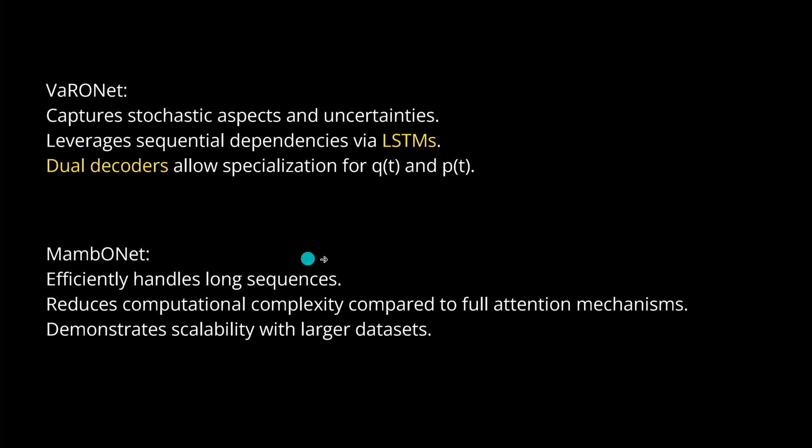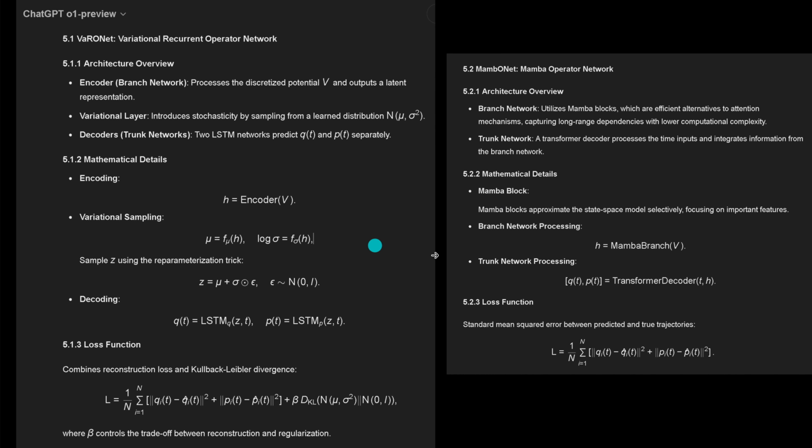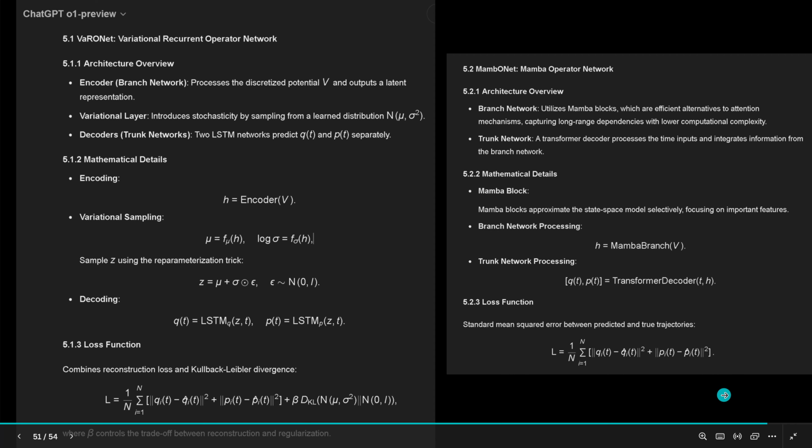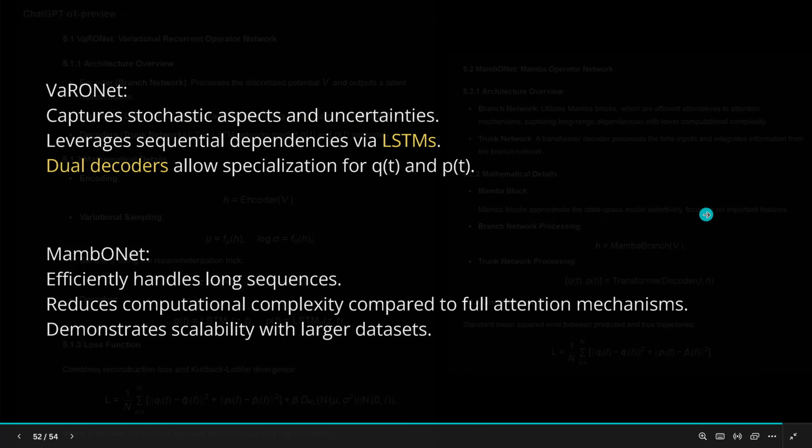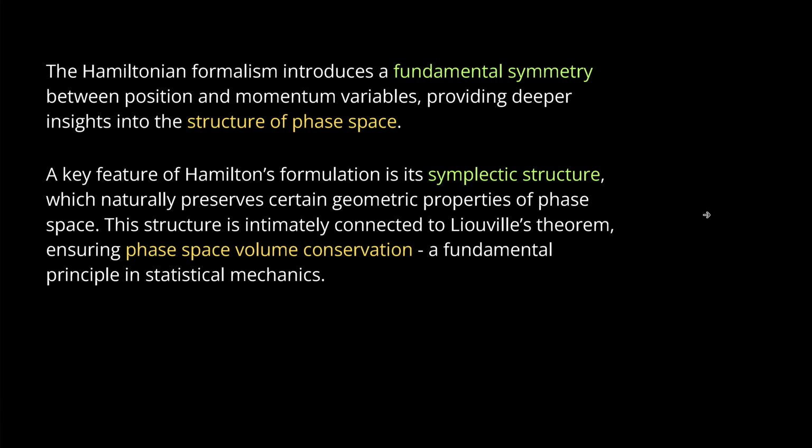MambONet, also just 3 points. It effectively handles long sequences. It does not have the squared complexity. It reduces the complexity and demonstrates scalability with large data sets. This is all I know about it. So, OpenAI o1-preview: you have really a speed reading, but maybe not yet the understanding. And me too, by the way. I'm lacking. I need a complete day maybe to understand this.